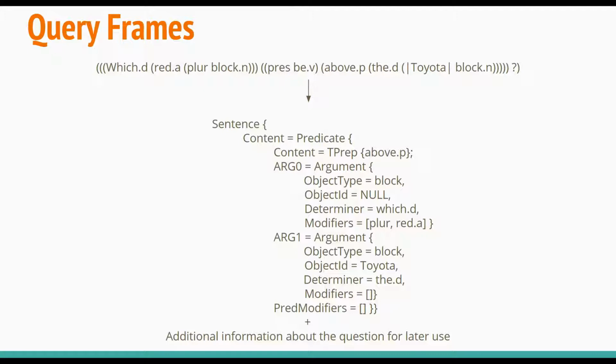This query frame is then augmented with additional information about the type of the question, for example, whether the question is asking for a specific block or a number of blocks that satisfy a certain property or a block color, etc. And then it is passed to the constraint solver for further processing.